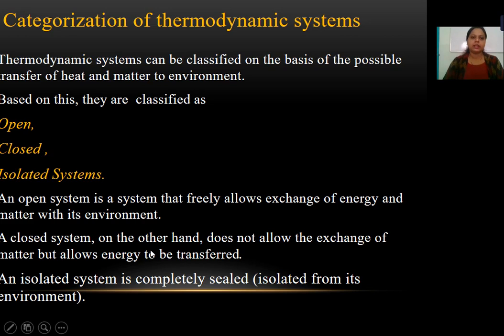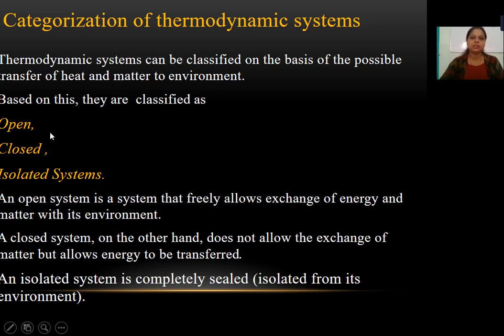Now there is a categorization of thermodynamic systems. It is based on the transfer of heat, taking into consideration how the energy gets exchanged from the system to the surrounding. On that basis, the thermodynamic system gets categorized into three different types: closed system, open system and isolated system.